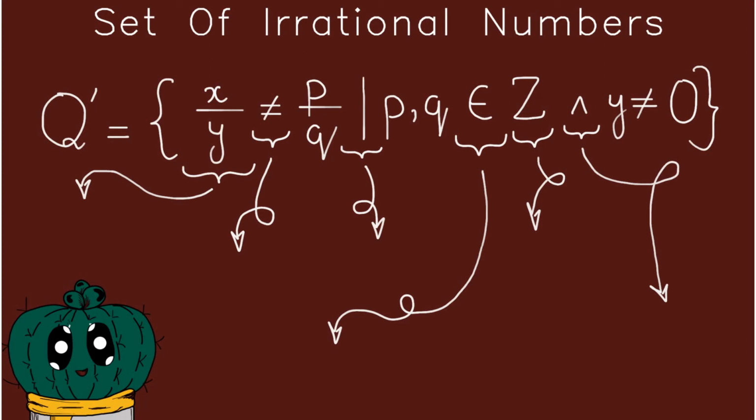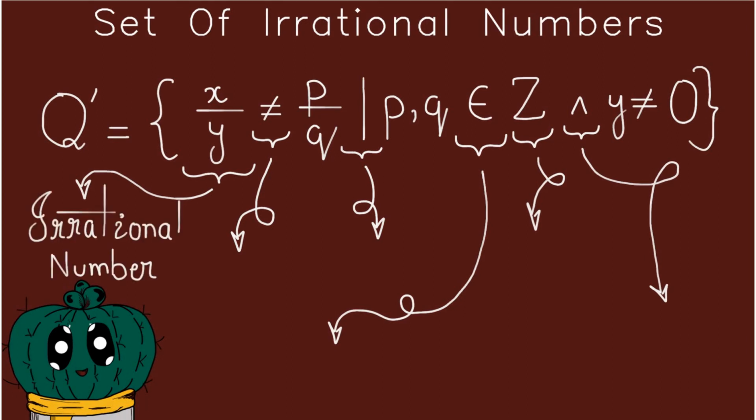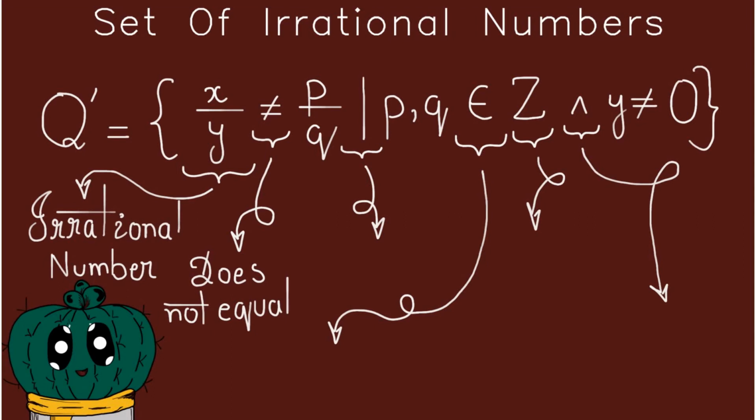Starting from the left hand side, x divided by y is what is going to be called out as the irrational number in this case. And then the equal sign with the dash on top of it basically means does not equal. Then we have our perpendicular line, which means where. And then we have a symbol which looks like the capital letter E, which means belongs to.